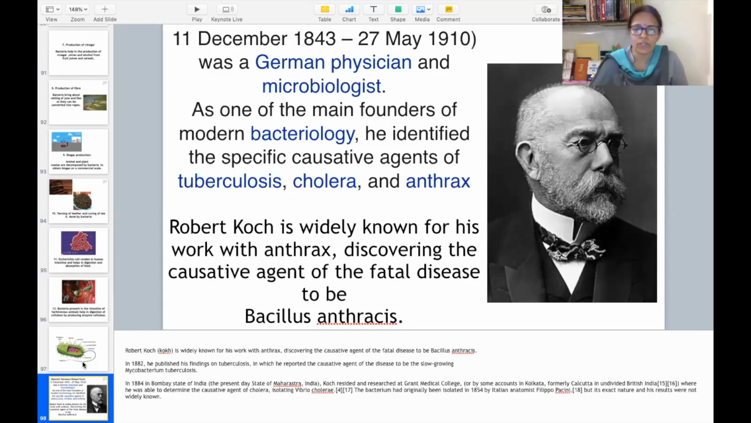Let us discuss this also. One more piece of knowledge is there, that who was the person who actually for the first time discovered bacteria? That was German physician and microbiologist. His name was Robert Koch. He is widely known for his work with anthrax. He actually discovered the causative agent of the fatal disease to be Bacillus anthracis. Anthrax disease का उसने causative agent find out किया, Bacillus anthracis.